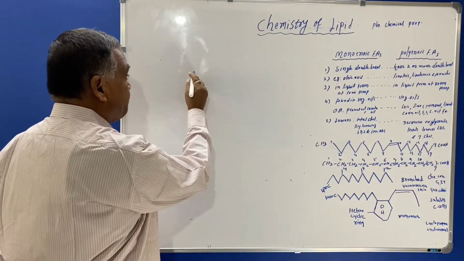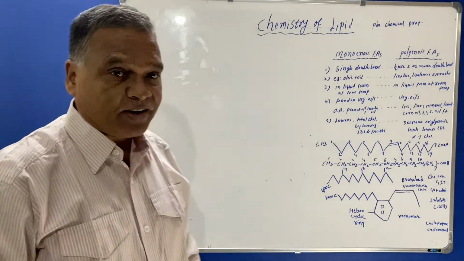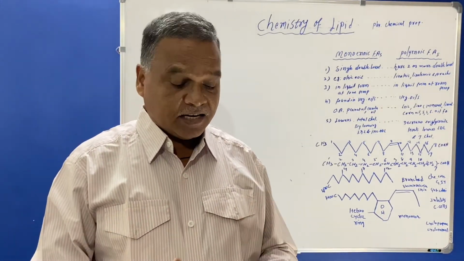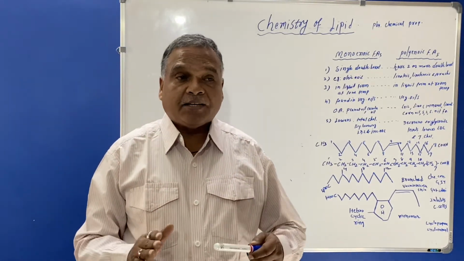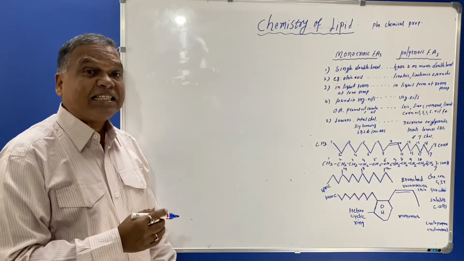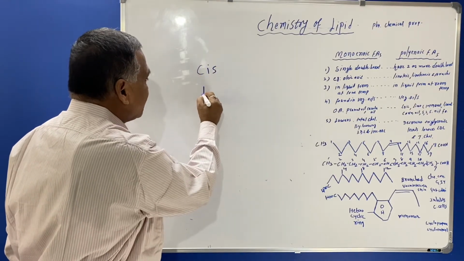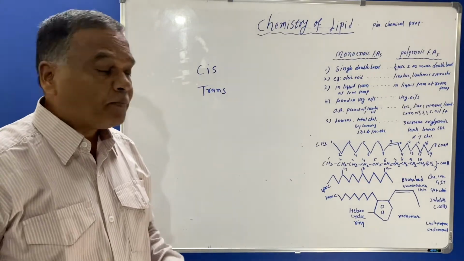The second classification: we have seen straight chain fatty acids, in which there are saturated and unsaturated fatty acids. Now we'll see the position of the unsaturated fatty acid. Some fatty acids are present in cis form in our body, cis and trans. What is the cis form?